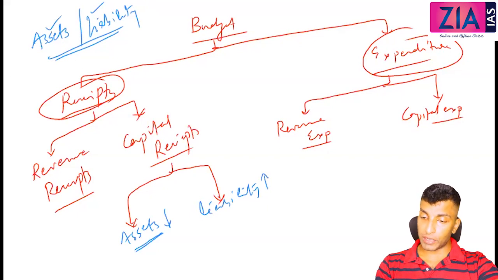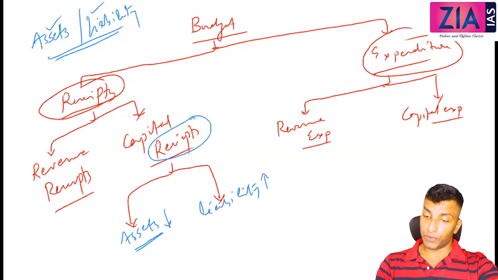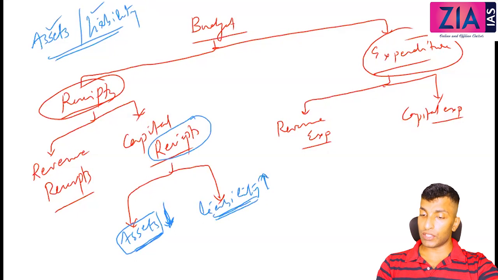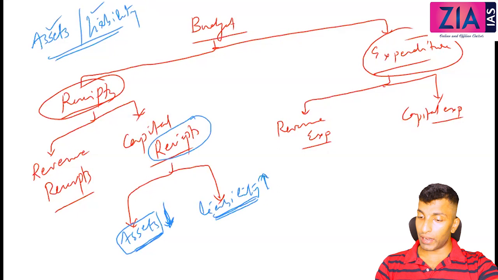See, receipts means you are getting money. Now see the sources from which government can get money. First, government can sell resources. Selling means assets are reducing. Or government can borrow. When you borrow, liability is increasing. So those are two ways in which you can understand capital receipts. Assets will reduce, liability will increase.